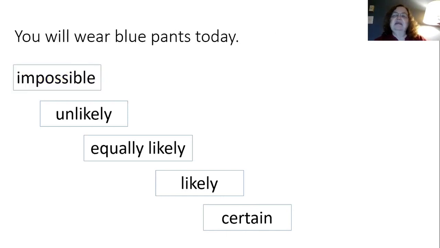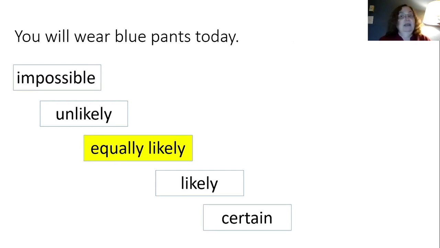The last one, you will wear blue pants today. Impossible, unlikely, equally likely, likely, or certain? For me, I said equally likely because I have several different pairs of pants and some of them are blue, and so it was equally likely that I might choose them.